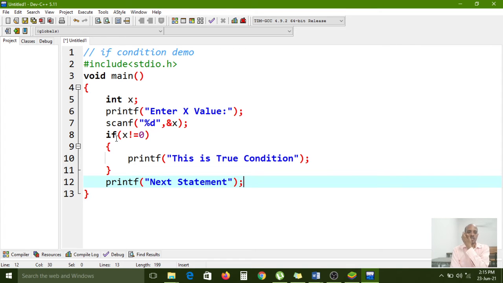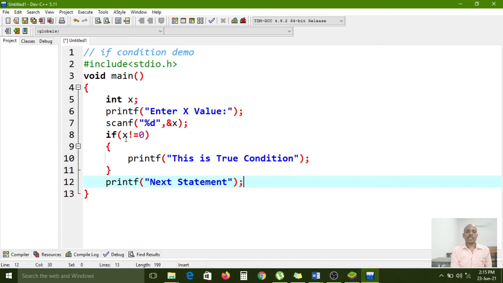Carefully observe. If the given condition is true, then only the if block will execute, and this message, "This is true condition," will print. If the condition is false, then the if block will not execute, and this message will not print on the console. Immediately control will come to the next statement. Here, what is the next statement we have? The next printf, so this message will print on the console.